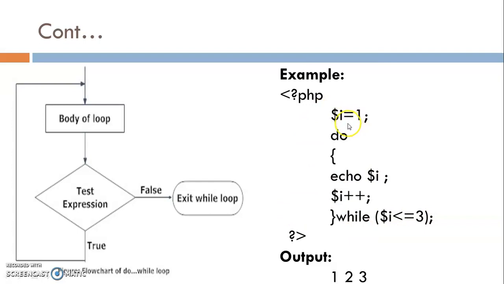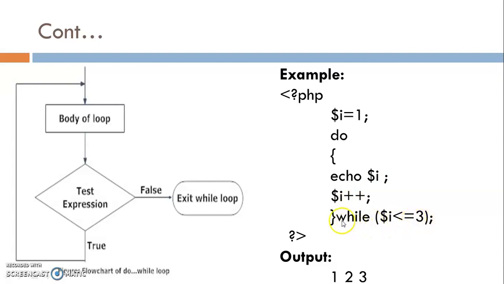Same way, initially the value of variable $i is 1. So directly go to the do while loop and print the value of variable $i. So print 1. Then now the value of variable $i becomes 2. Then check the condition 2 less than equal to 3. Condition becomes true. So again go to the do while loop and directly print the value of variable $i. So print the value 2. Now value of $i becomes 3. Now check the condition 3 less than equal to 3.